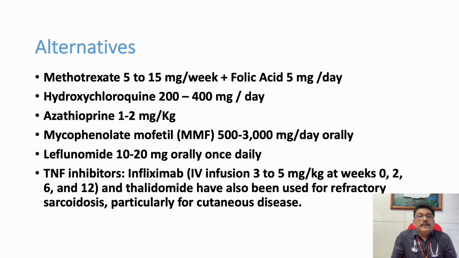And there are some alternatives, like in rheumatology you might have learned there are a lot of drugs which can replace steroids. They don't have side effects of steroids. Steroid has got a lot of side effects. It can produce hypertension, diabetes, osteoporosis, GI intolerance, peptic ulcers. So many abnormalities can be there in chronic steroid use. To avoid that, we can go for alternatives like methotrexate, hydroxychloroquine, azathioprine, mycophenolate mofetil, leflunomide, infliximab. All these things are alternatives. If the patient does not improve with steroids, there also we can try these alternatives.